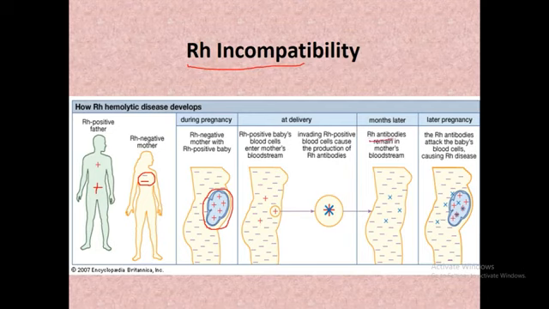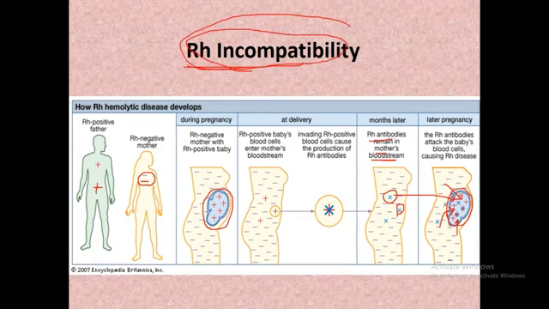Now these RH antibodies remain in the mother's bloodstream forever, for the rest of her life. In later pregnancies, if again the fetus is RH positive, the RH antibodies present inside the mother due to the sensitization from the first pregnancy cross the placenta, enter the fetal circulation, and destroy the RBCs of the fetus. Now this type of reaction is known as RH incompatibility. That is the most serious type of reaction, and one must take note of this reaction during pregnancy.